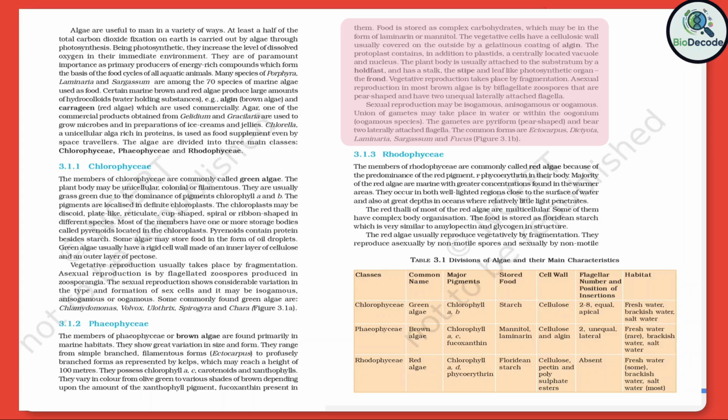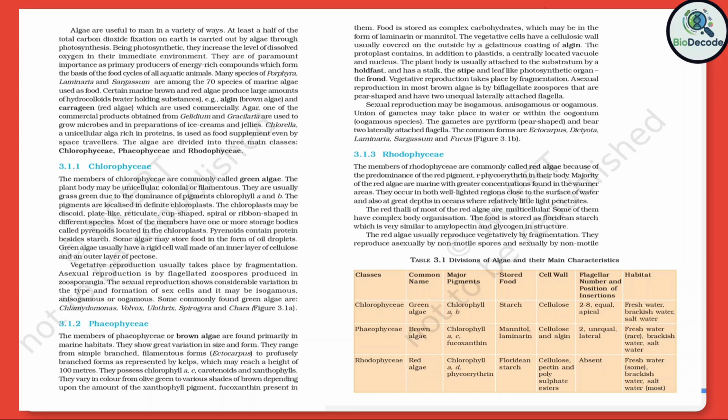Asexual reproduction in most brown algae is by biflagellate zoospores that are pear-shaped and have two unequal, laterally attached flagella. Sexual reproduction may be isogamous, anisogamous, or oogamous. Union of gametes may take place in water or within the oogonium in oogamous species. The gametes are pyriform, pear-shaped, and bear two laterally attached flagella. The common forms are Ectocarpus, Dictyota, Laminaria, Sargassum, and Fucus, Figure 3.1.